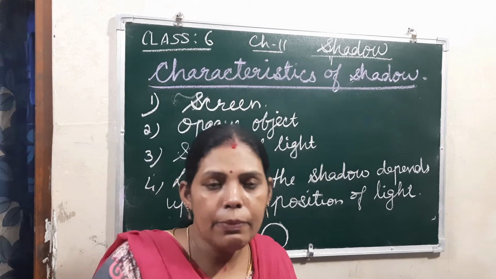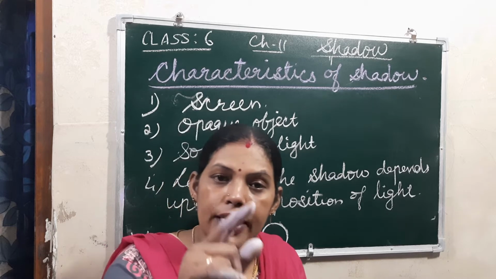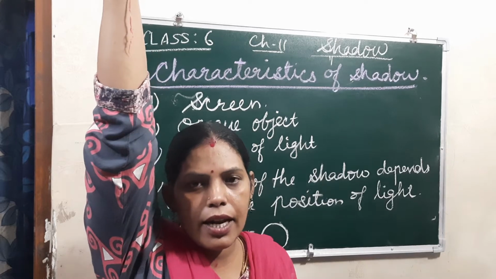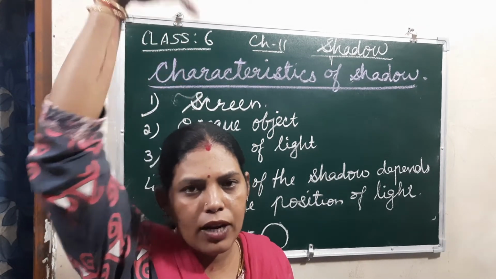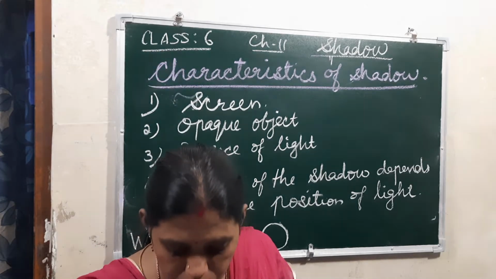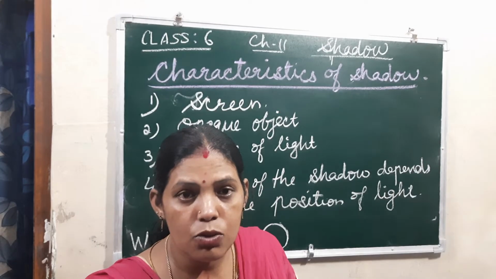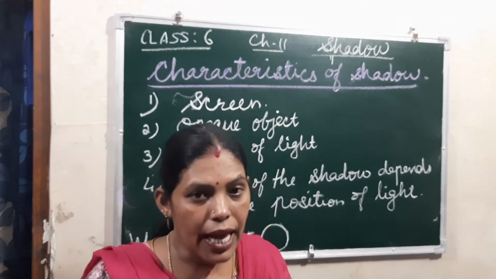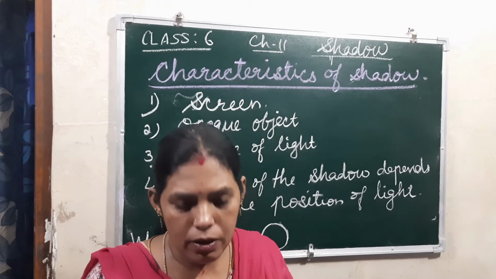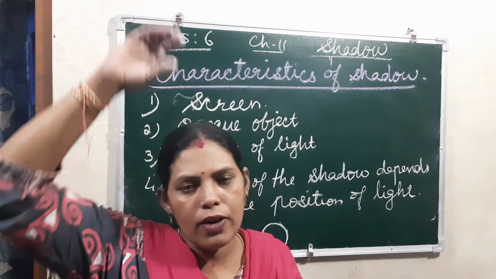And the same day, check your shadow during the noon time also. How does it happen? The sunlight falls directly over our head, so the shadow will be formed just opposite to us. You can see it just by looking down, on the ground. That time it will be very small, because the sunlight falls straight over our body.